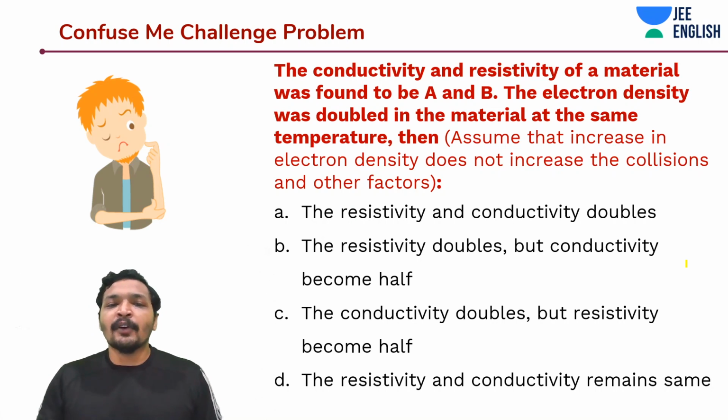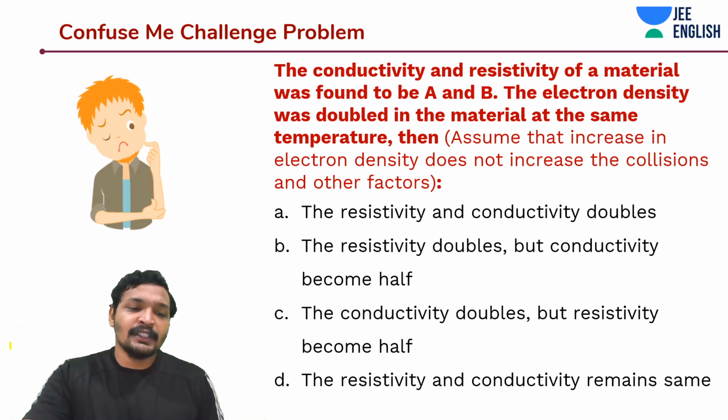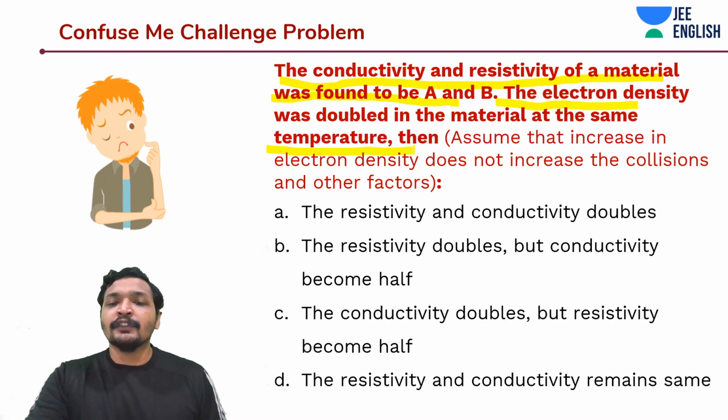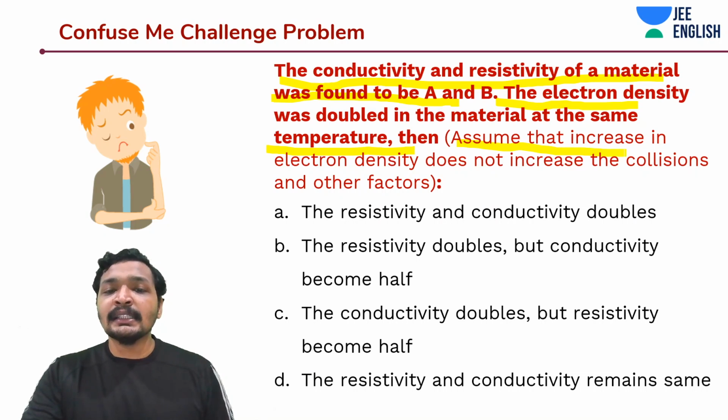This problem is about conductivity and resistivity, the concept that we just discussed. It says the conductivity and resistivity of the material were found to be A and B, and the electron density was doubled in the material at the same temperature. Then which of the following is true? Assume that the increase in electron density does not increase collisions or other influencing factors.